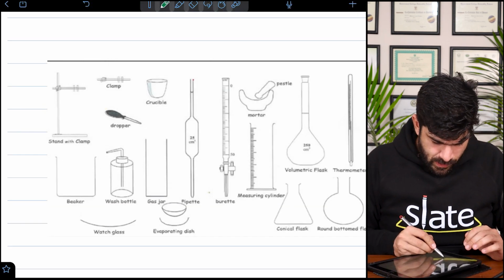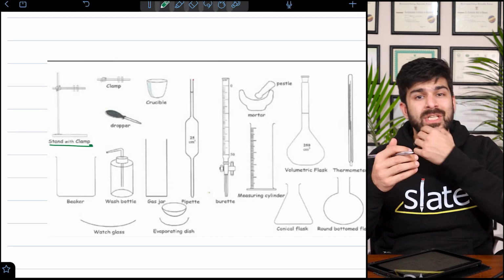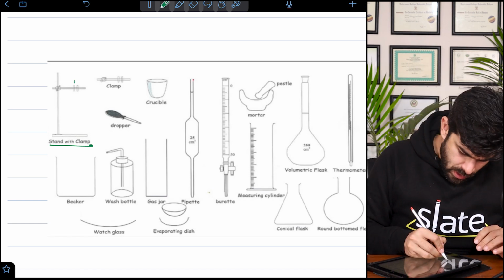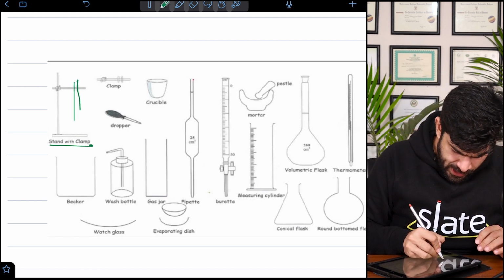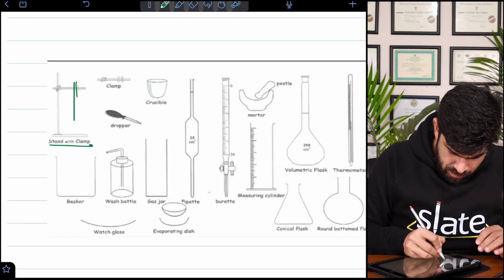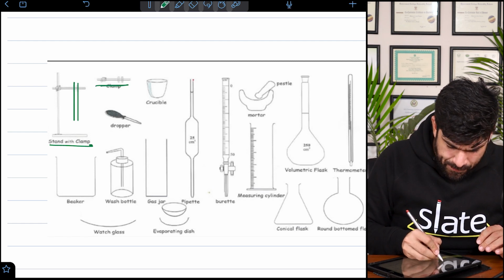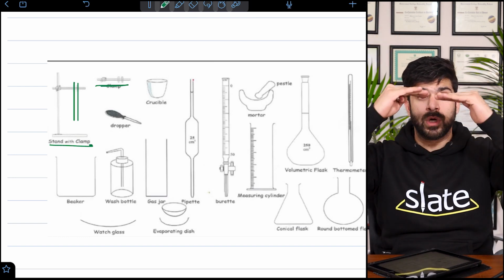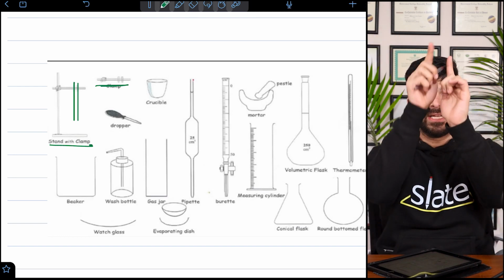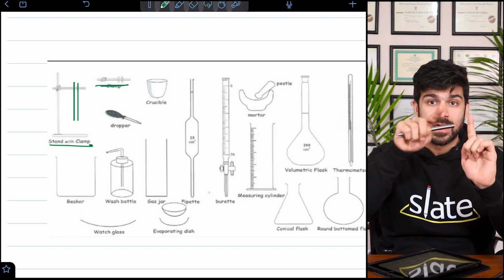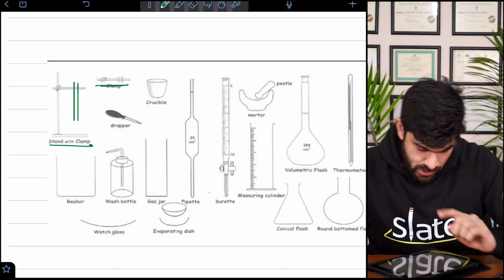So first of all, stand with a clamp. We mostly use it for a burette, just to place a burette here. This is the clamp. We adjust the clamp according to our size, because for a burette we need to see the meniscus, the reading. That again we will be discussing.